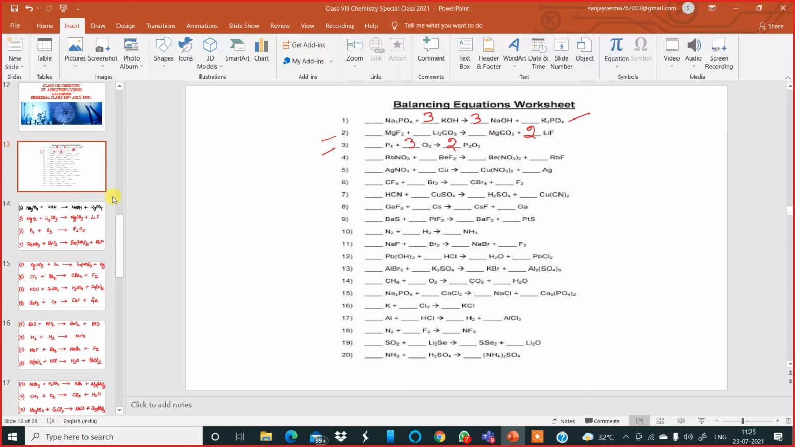Then the fourth one, it is 2 times rubidium nitrate. Did all of you get the answers? Those who solved and sent to Mr. Abhinav, the answers are already sent. That's very good. Then I will not repeat the answers anymore.